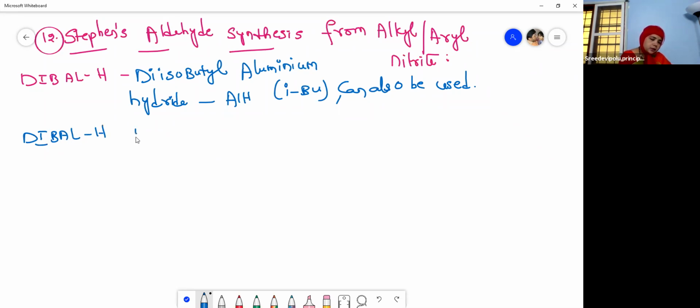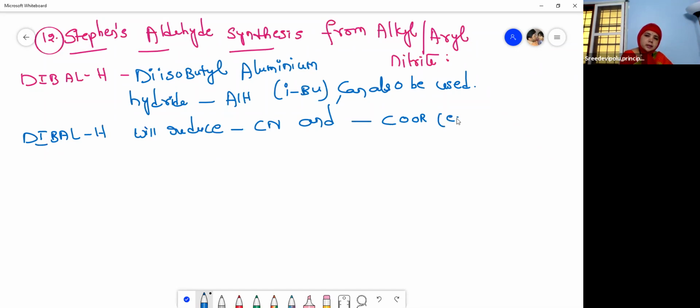What is this? So this will reduce the cyanide group and the ester group, COOR.